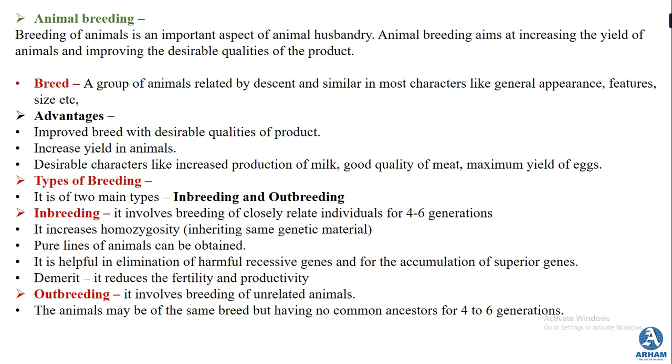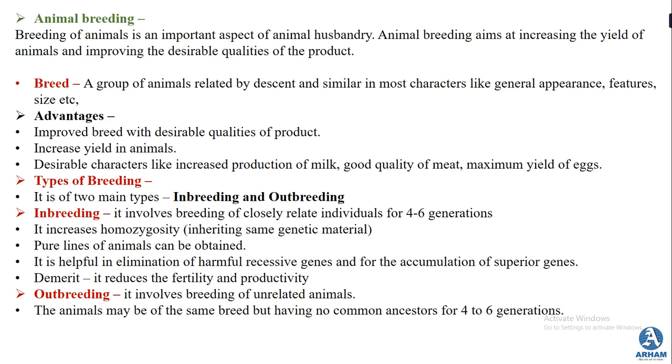Now, there are types of breeding. The two main types are inbreeding and outbreeding. Inbreeding involves breeding of closely related individuals for at least 4 to 6 generations. When you breed closely related individuals for 4 to 6 generations, homozygosity increases. What is homozygosity? It is inheriting the same genetic material over and over, generation after generation.